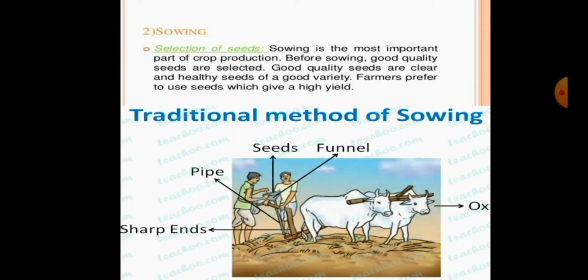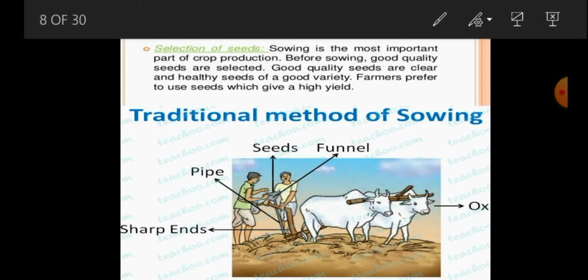Next, coming to another step of the practice of crop production. Basic practices of crop production: already we covered preparation of soil. The second very important step or basic practice of crop production is sowing. Sowing is nothing but plantation, the process of planting the seeds. Before sowing, you have to select the particular seeds. Selection of seeds. Why do you have to select the seeds before sowing?